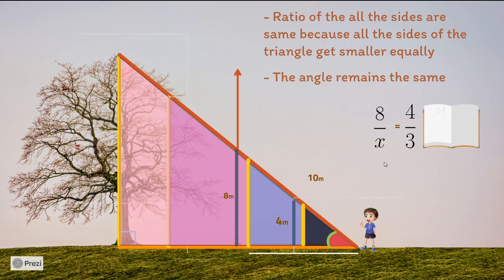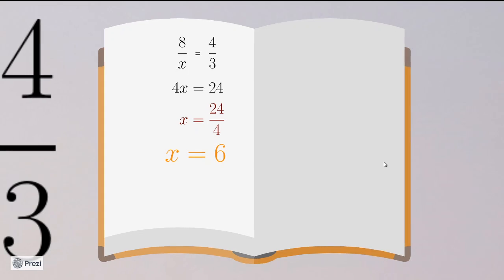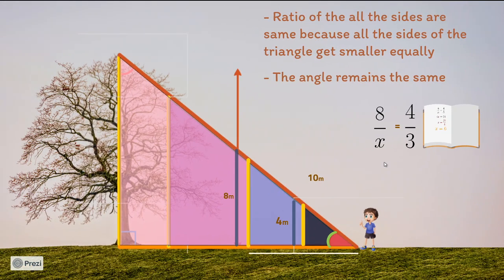So let me do the calculation. 8 by x is equal to 4 by 3. That means 4x is equal to 24, which means x is equal to 24 by 4, which means x is equal to 6. Wow. So that is 6 meters. Remember to put the unit as meters.